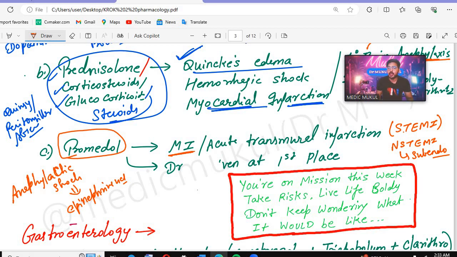Then the drug proven at the first place, which drug is that? That is the promidol. Okay. Anaphylactic shock, which drug will be given? Epinephrine. Promidol for acute transmural infarctions, and which drug? Promidol. Proven at the first place, promidol.